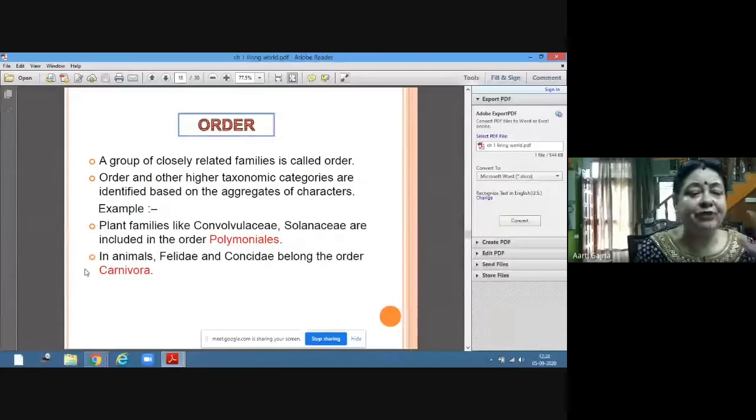For example, plant families like Convolvulaceae and Solanaceae are included in one order, which is called Polymoniales. In animals, Felidae and Canidae are in one order, Carnivora. So order is a group of families.